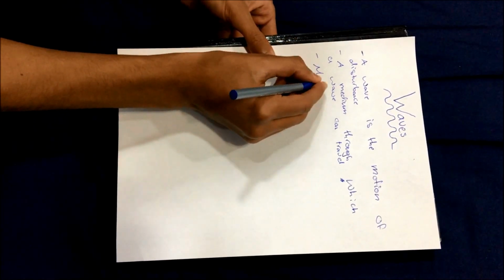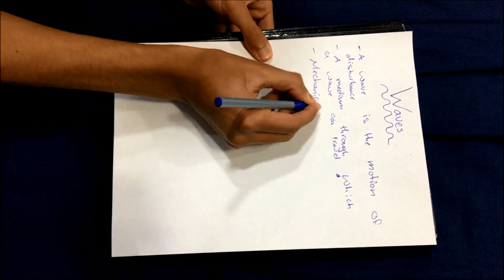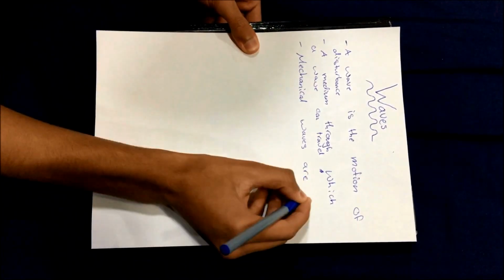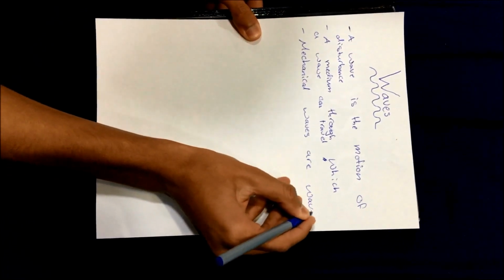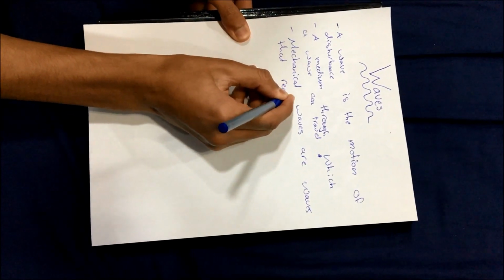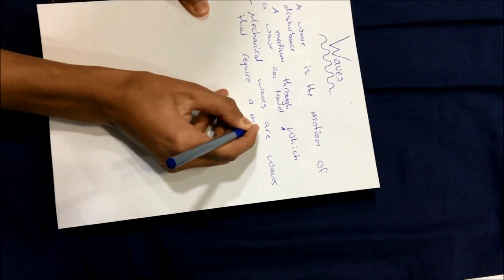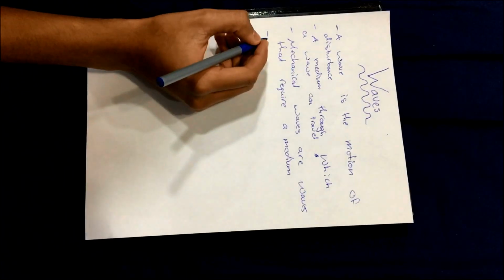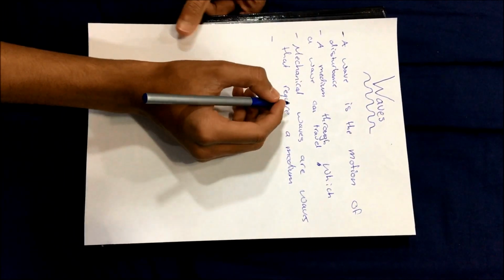So mechanical waves are waves that require a medium. The second type of wave is electromagnetic waves, and these waves do not require a medium.